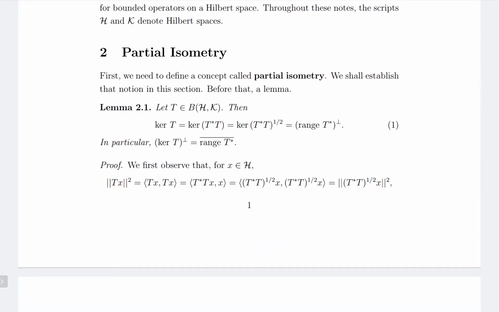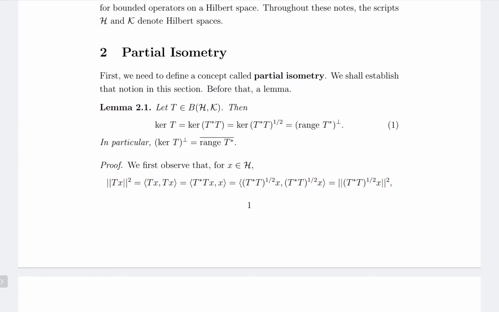So the lemma states that if T is any bounded operator between Hilbert spaces H and K, then kernel of T is equal to kernel of T star T, which is also equal to kernel of the square root of T star T, and which is also equal to the range of T star perpendicular. Like in Pratik's presentation done before, we saw that T star T is a positive operator, so it has a unique positive square root.